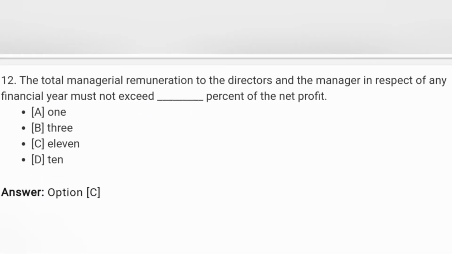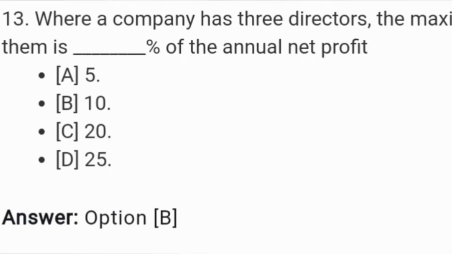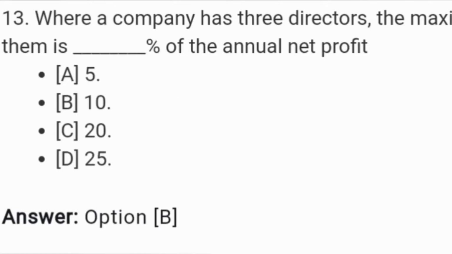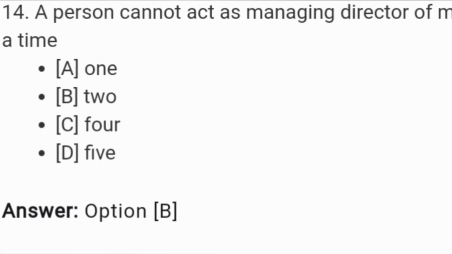Single majority में पास करते हैं resolution को. Next, the total managerial remuneration to the director and manager in respect of any financial year must not exceed dash percent of the net profit. 11. Correct answer is C. Where a company has 3 directors, the maximum is 10% of annual net profit. 3 डायरेक्टर हैं तो 10% एनुअल नेट प्रॉफिट रहेगा.